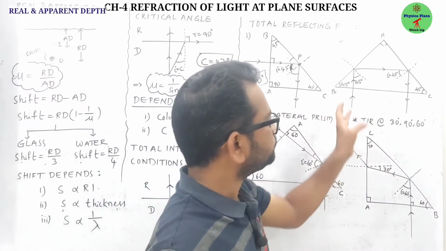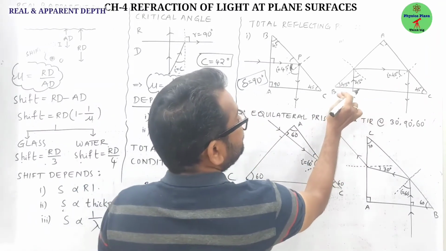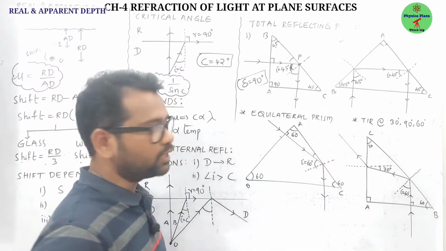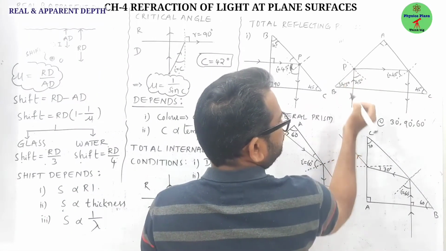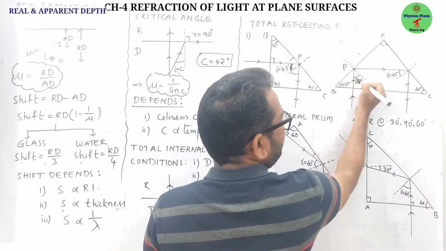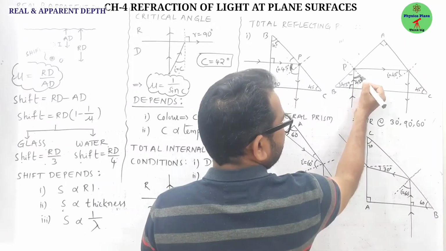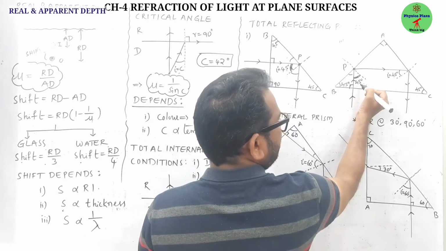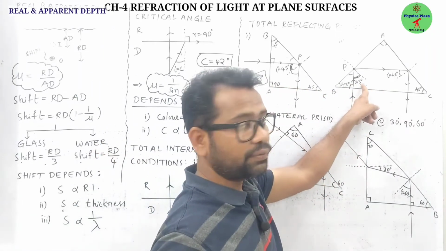Now come to this one. Same thing, but this time the light ray is incident normal to BC, so it will go undeviated. Let us say the point P. At this point P, light is trying to go from glass to air, that is, denser to rarer. This angle here is 45, so obviously the angle of incidence will be 45 degrees, which means the angle of incidence is greater than the critical angle. So it will undergo total internal reflection.